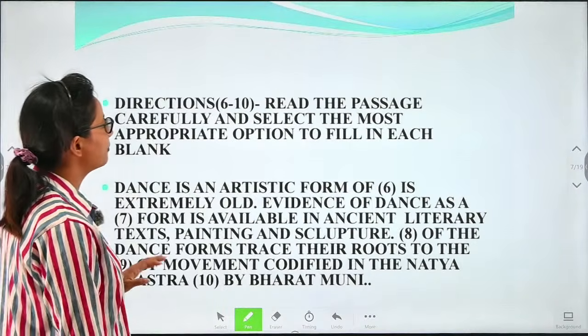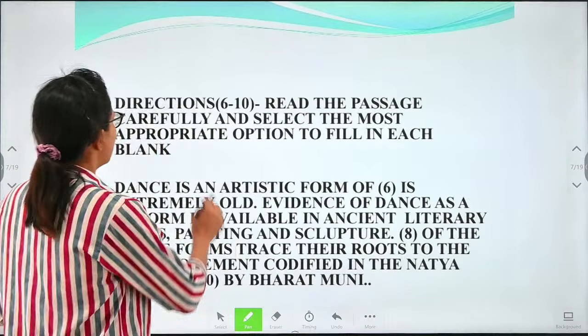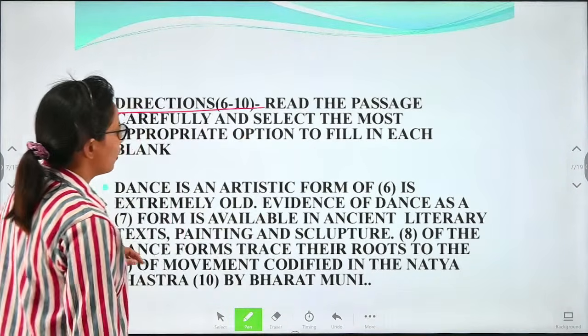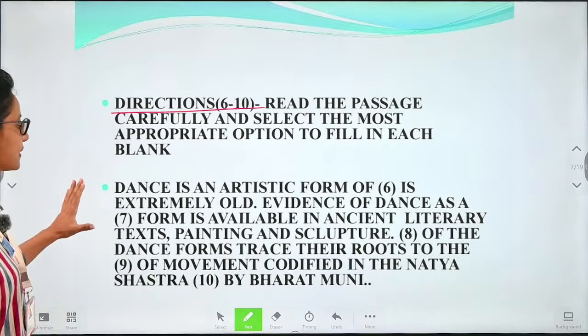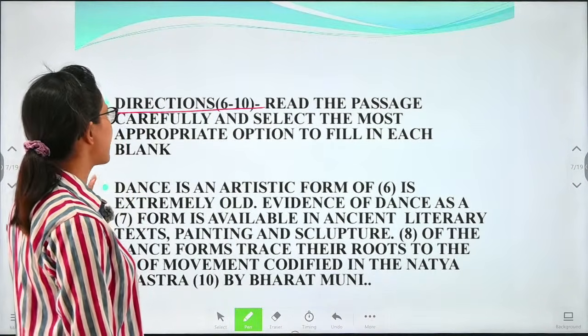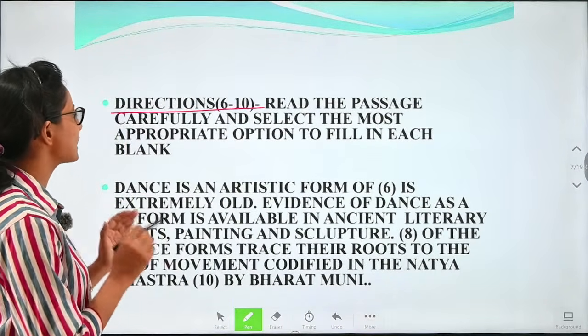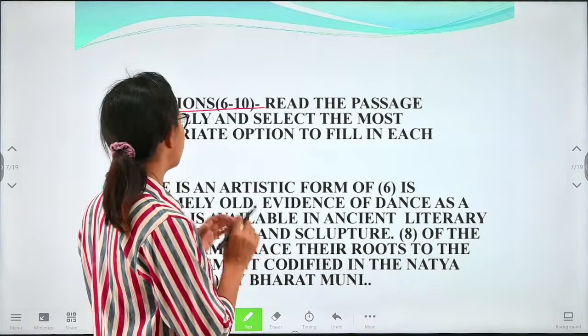Next we have directions for questions 6 to 10. Here we will read the passage carefully and select the most appropriate option to fill in the blank.